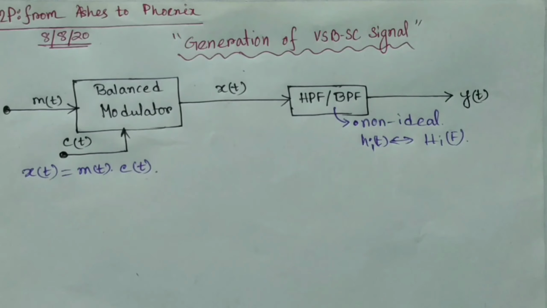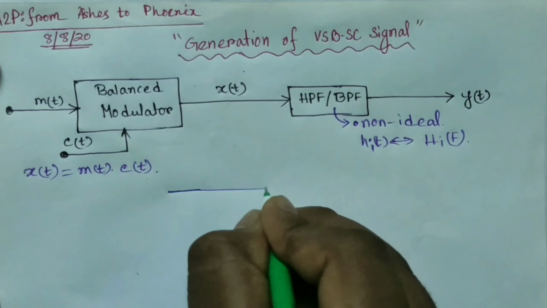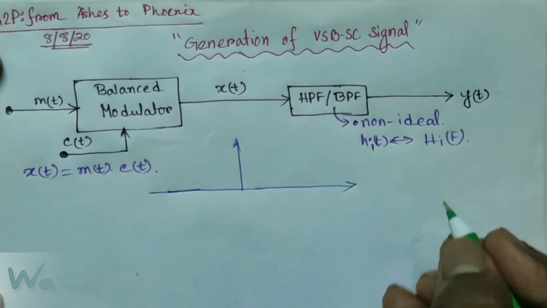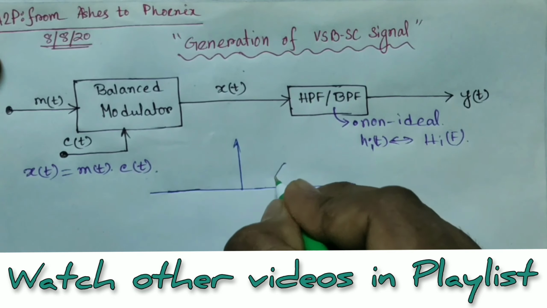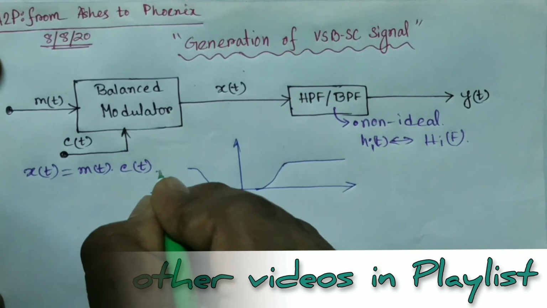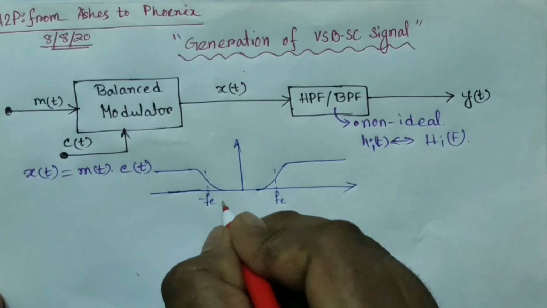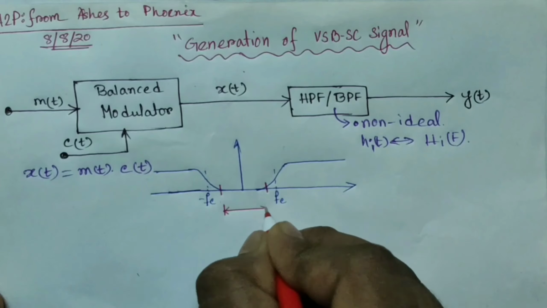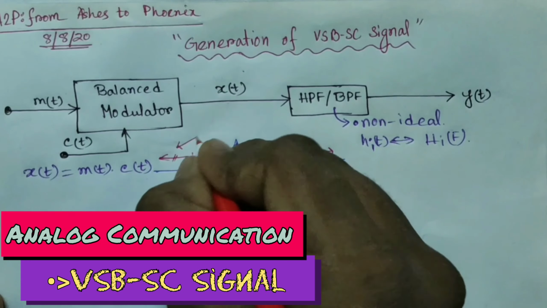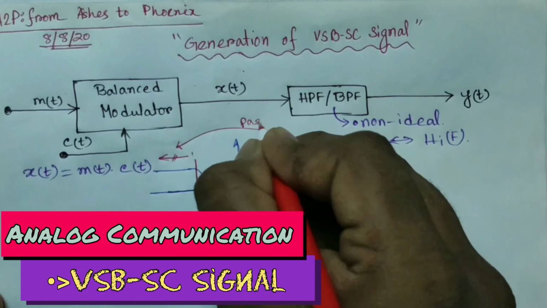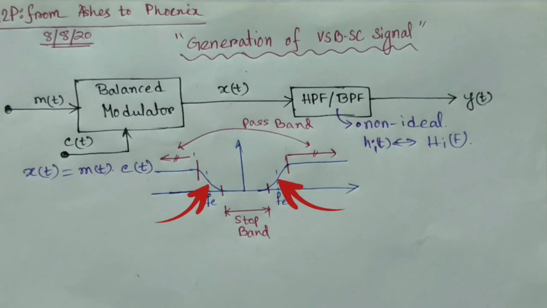There will be a finite transition between the zero level to the higher level, that is from stop band to pass band. It will take some time to reach. So if we try to demonstrate it graphically, then it will be something like this. You can clearly see that this part is the stop band, this part is the pass band, and in between these two there will be a transition band.